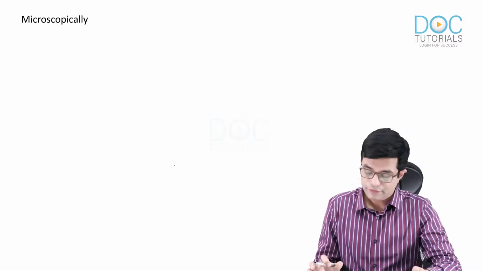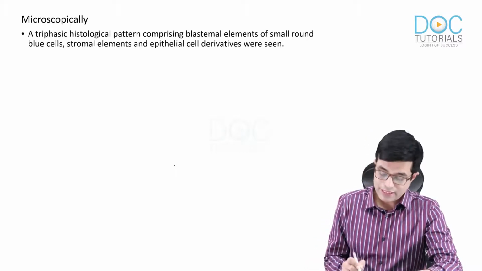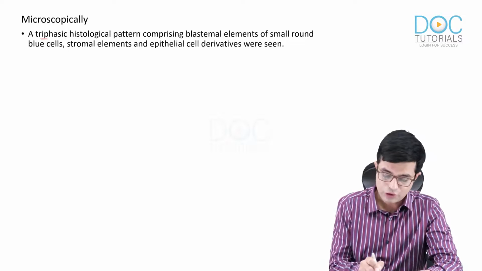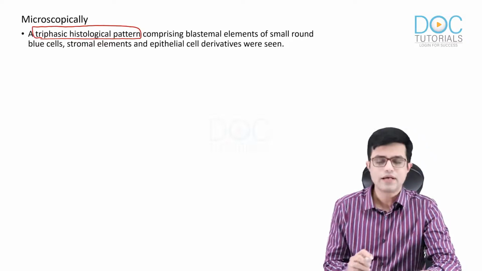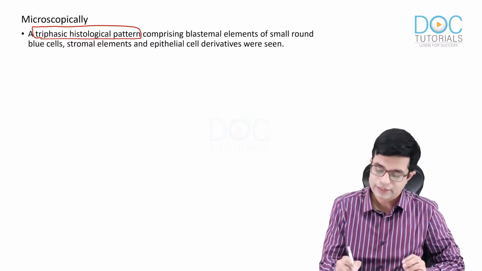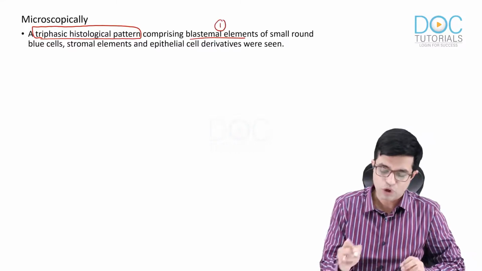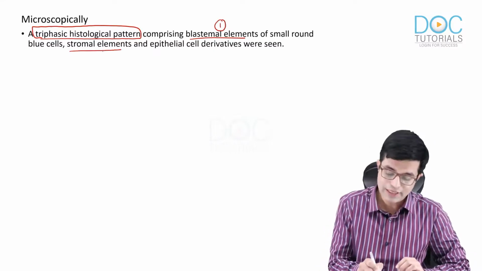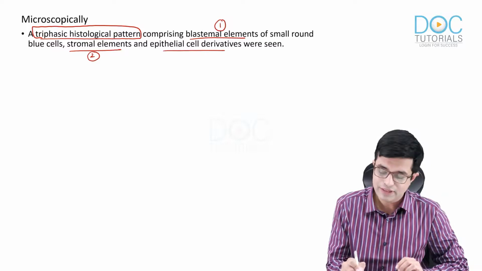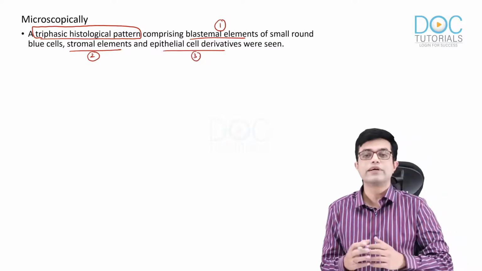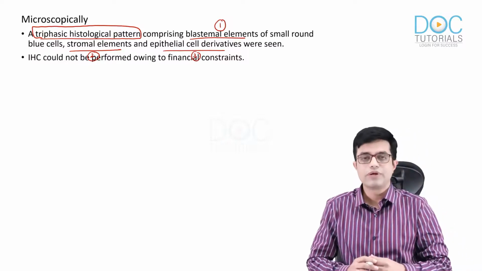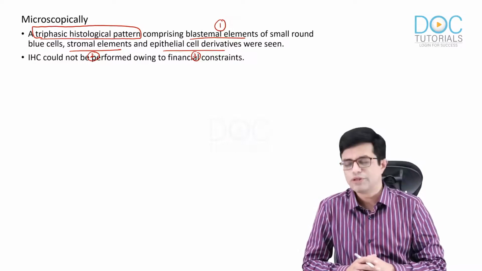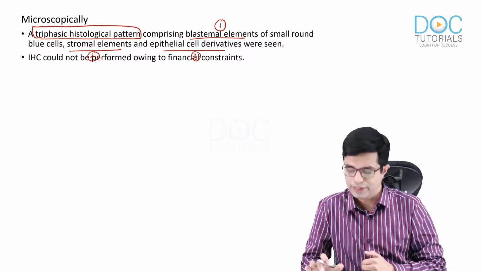And when microscopic examination was performed, we found that a triphasic pattern was seen. What is a triphasic pattern? All three elements were present. There were blastemal elements of small round blue cells, there were stromal elements, and there were epithelial cell derivatives in the form of abortive tubules. Immunohistochemistry for tumor markers could not be performed due to financial constraints of the parents.